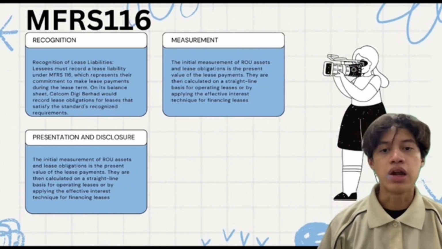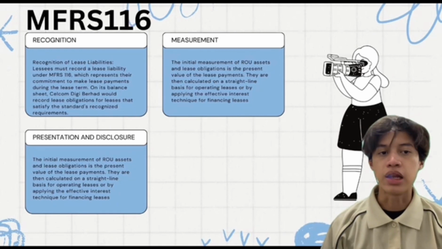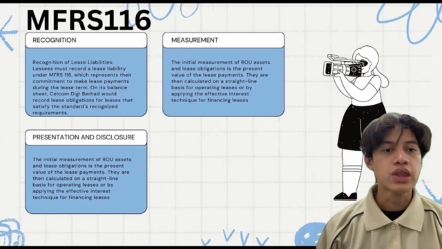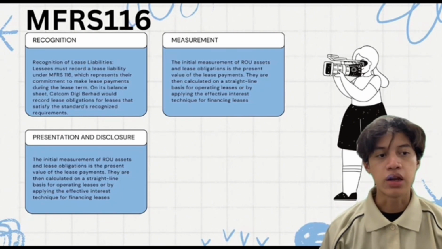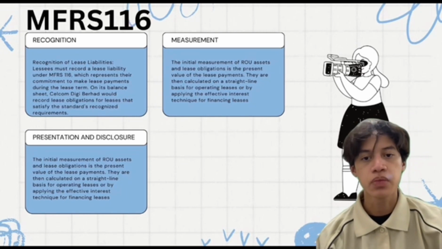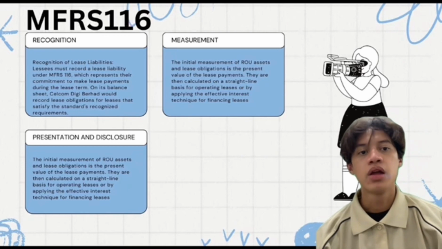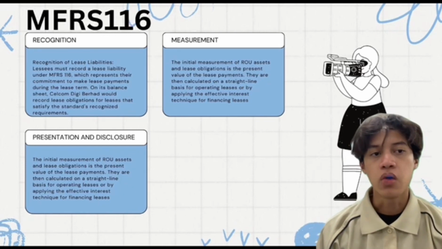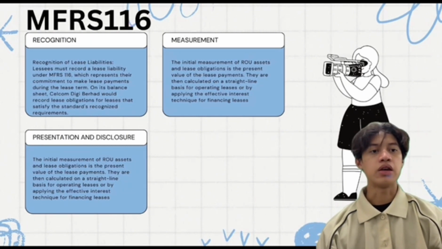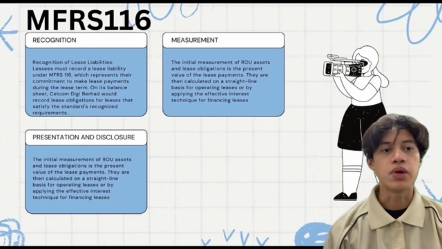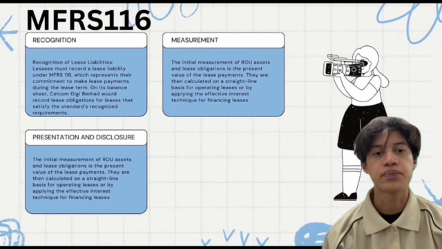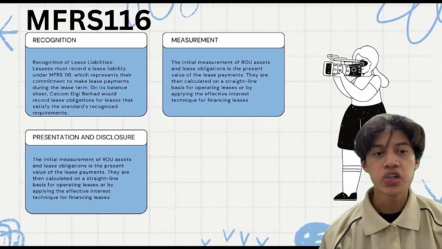Lessees must record their right to use the underlying leased assets during the lease term, right of use assets, in addition to their lease obligation at the start of the lease. Celcom Digi Berhad would record ROU assets on its balance sheet. Next is the measurement. The initial measurement of ROU assets and lease obligation is the present value of the lease payments. They are then calculated on a straight-line basis for operating leases or by applying the effective interest technique for financial leases. And lastly, presentation and disclosure.